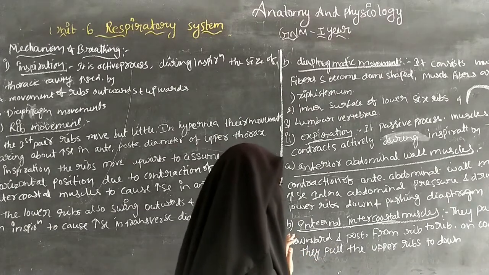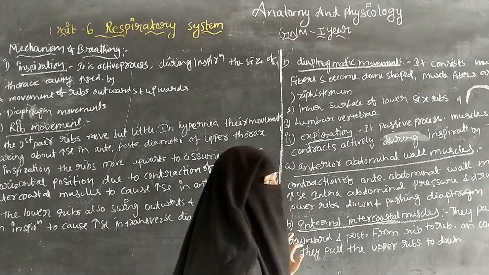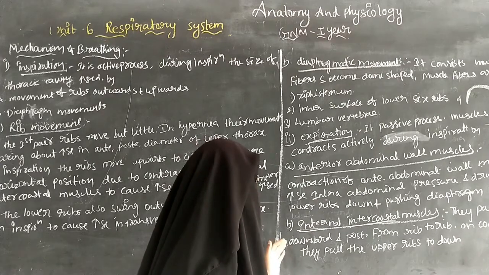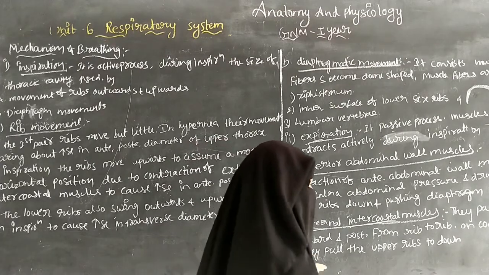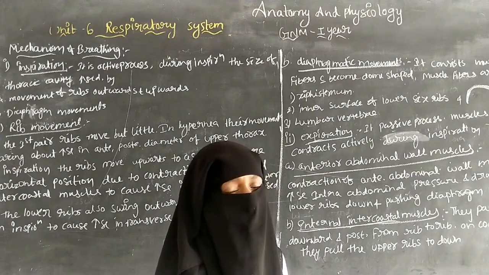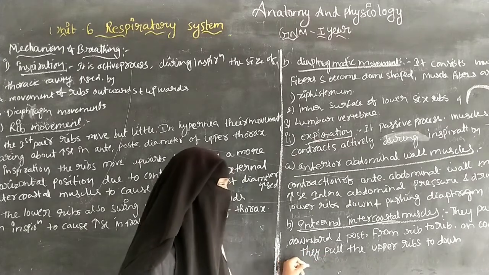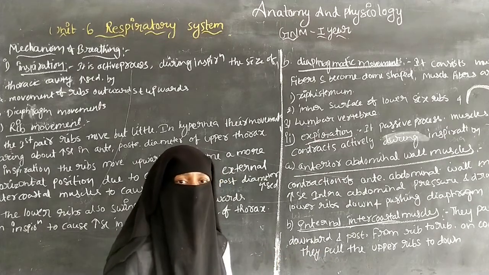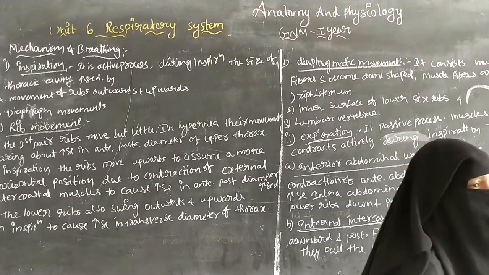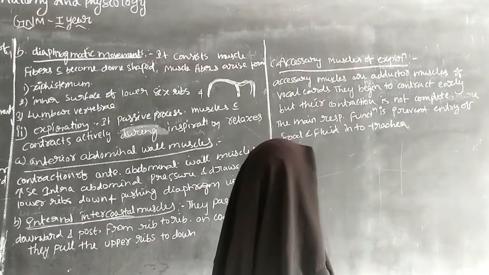And the internal intercostal muscles pass obliquely downward and posteriorly from rib to rib, and on contraction they pull the upper ribs down. So during expiration, because of the contraction of these muscles, they pull the upper ribs down. Next one is the accessory muscles of expiration.